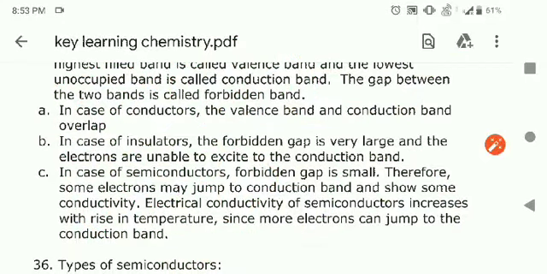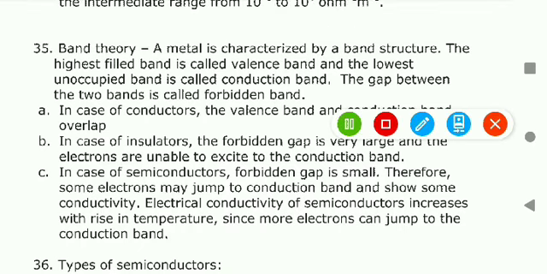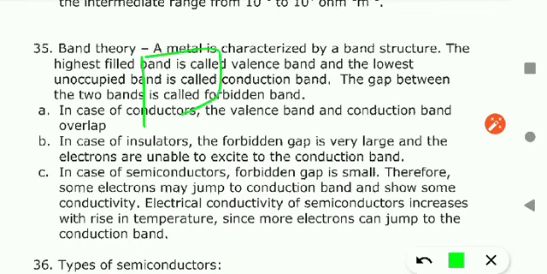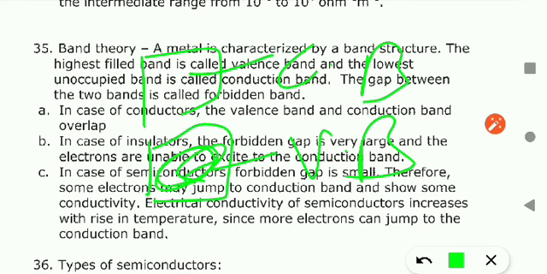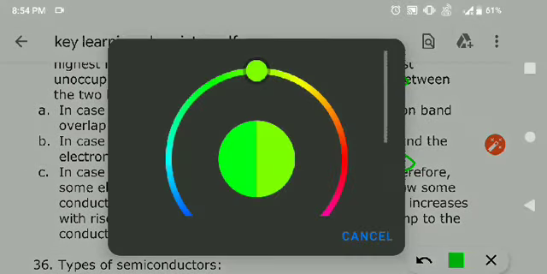Okay, so again understand, there are two types of region. First, in which valence electrons are present, this is known as the valence band, and second is in which electrons will start moving, this is known as the conduction band. So you will keep in mind that this is the brief of the band theory.